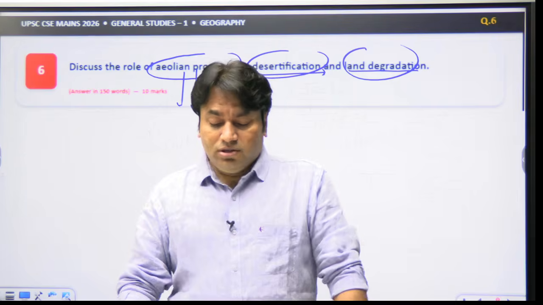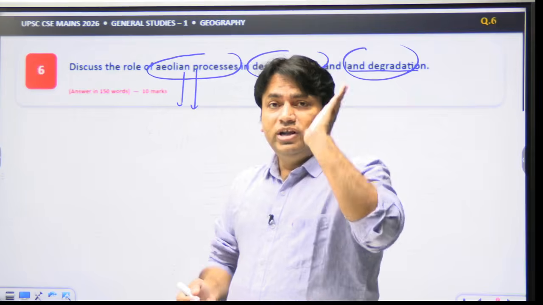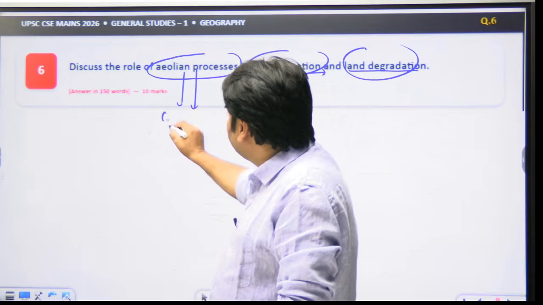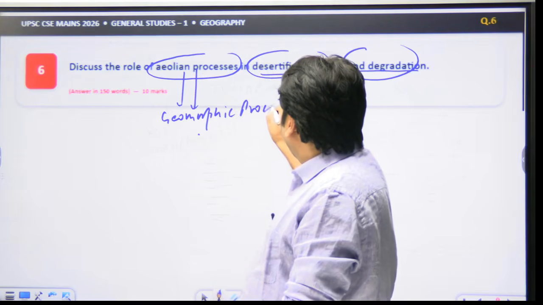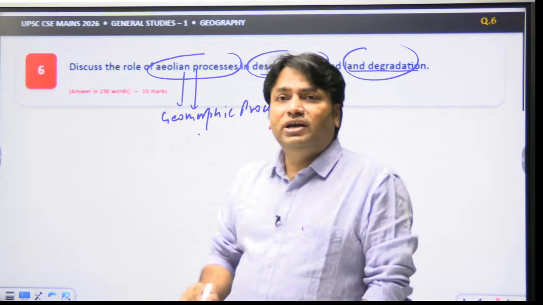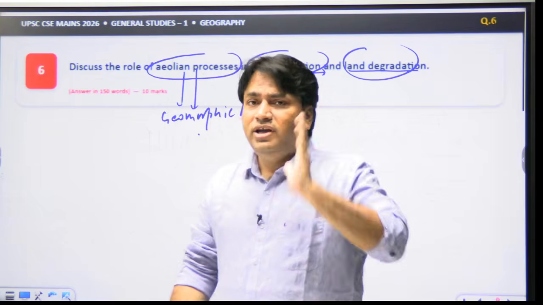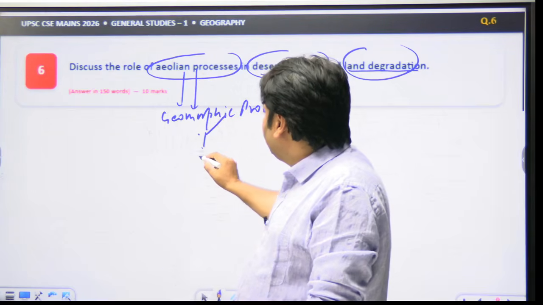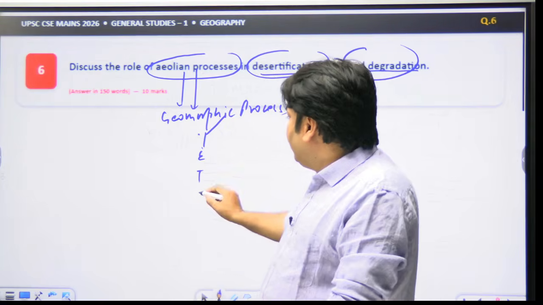Now, here the most important keyword is Aeolian processes. So what are the Aeolian processes? Aeolian processes are geomorphic processes, and they involve what? Erosion by wind, transportation by wind, and deposition.